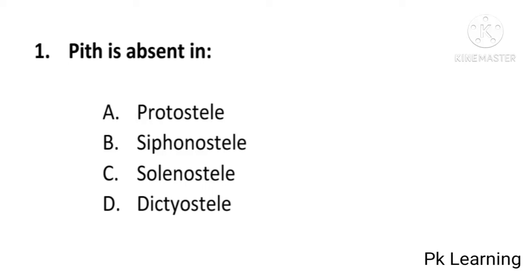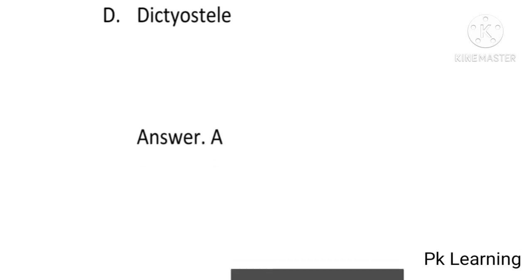Viewer, in this video we will discuss the important botany MCQs. Let's start it. And first question is: pith is absent in protostele, siphonostele, solenostele or dictyostele? And answer is A. Protostele. Pith is absent in protostele. A is correct option. And next question is: